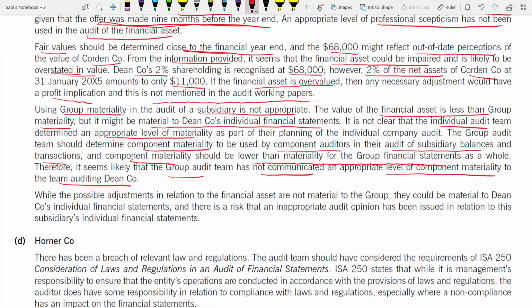Now it's like you are giving a conclusion. So while the possible adjustments in relation to the financial asset are not material to the group, maybe the adjustments that you have to make are not so material to the group, but they could be material to the individual financial statements. You see, you are repeating. So this is like you are giving a conclusion now to what you have written in all the points. And they said that an inappropriate audit opinion has been issued in relation to the subsidiary's individual financial statements. Right? You might have issued an inappropriate audit opinion for the subsidiary's individual financial statements. There could be a risk if you make any adjustments.